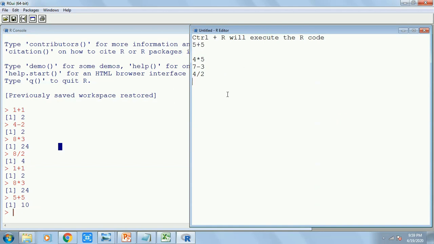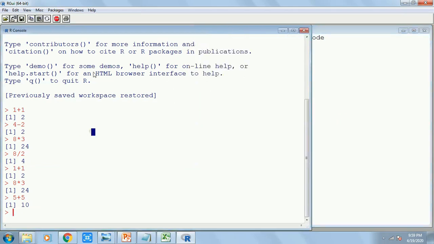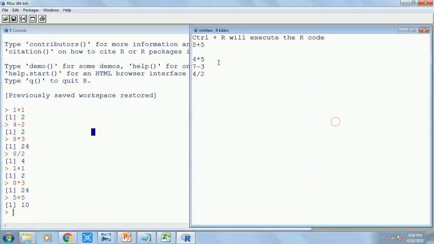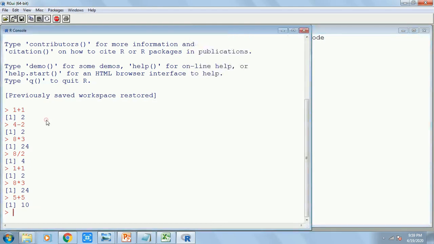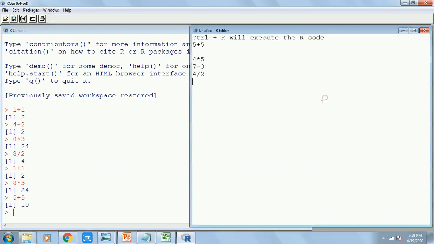So I will be writing all my codes in the R editor and getting all my results in the R console. So I will be calling the R editor my input window, and the R console my output window. Do not try to find these terminologies online in Google, because this is my way of explaining them. Otherwise, in general R terminology, they will never call it input and output.